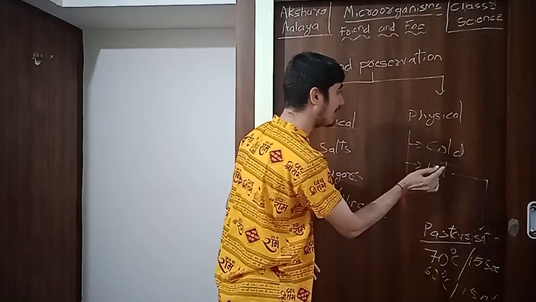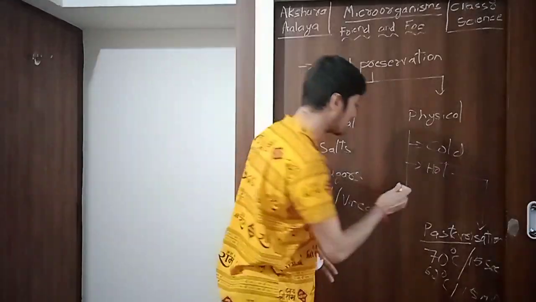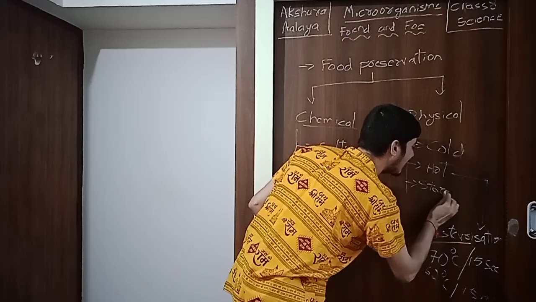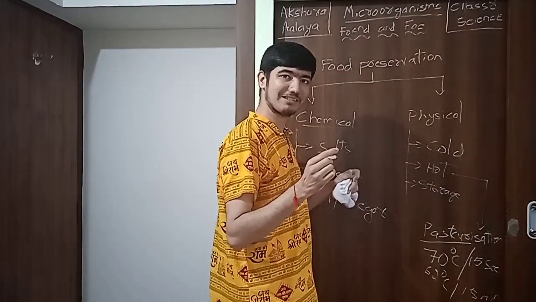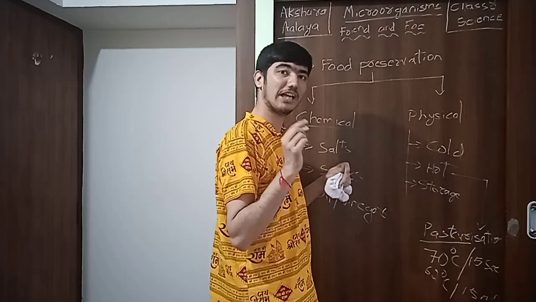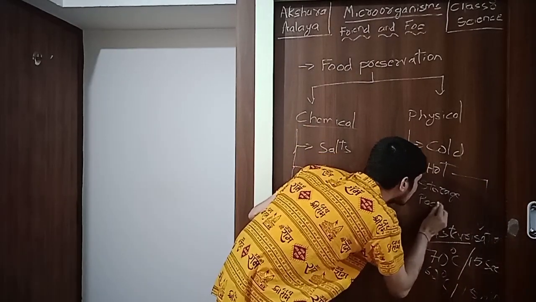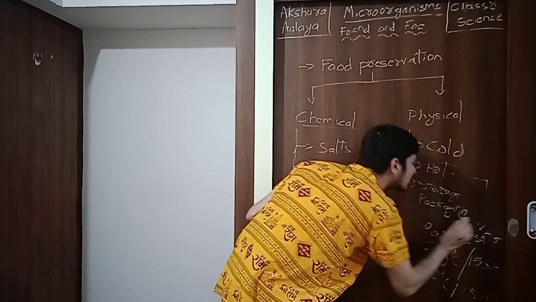Not only cold and hot treatments, we use other treatments for preservation of food. During storage and packing, we use sealed packs where there is no gap left. Gapless seals are used for storing and packaging food materials.